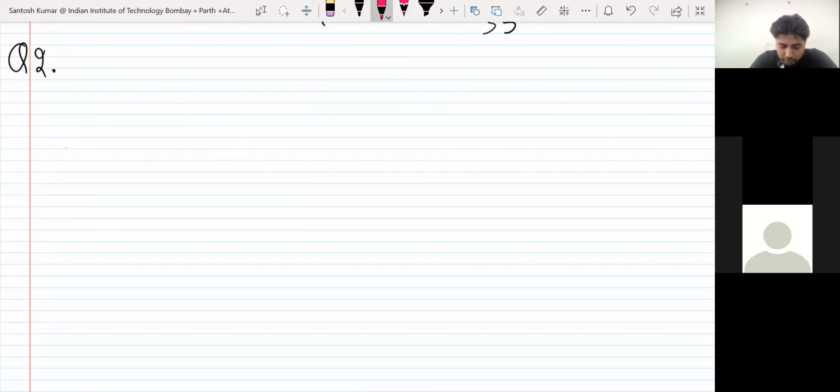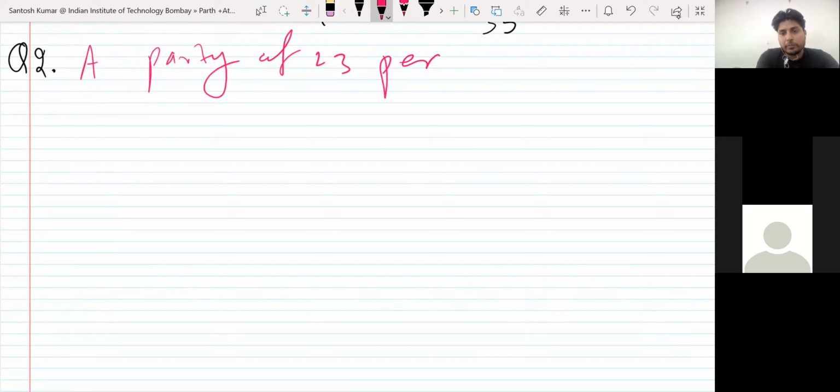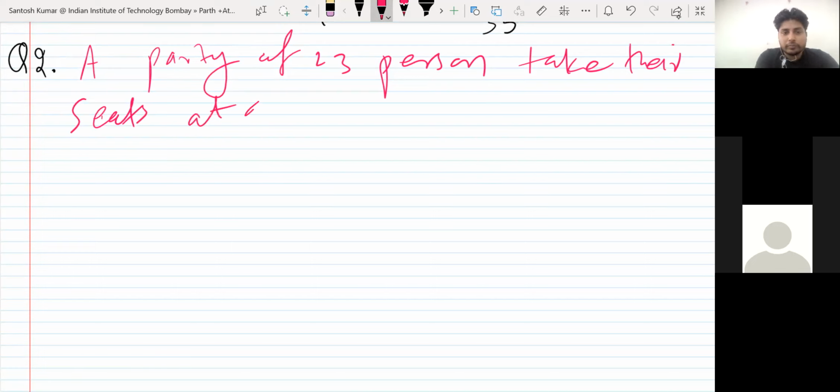A party of 23 persons take their seats at a round table.